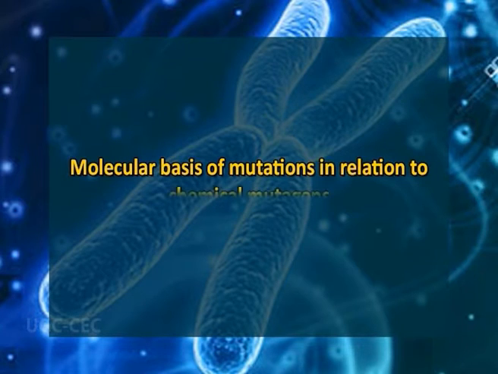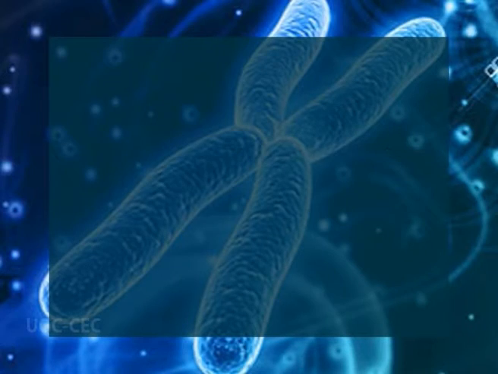Molecular basis of mutation in relation to chemical mutagens. There are three mechanisms by which chemical mutagens act. Chemical mutagens can replace a base in DNA, cause mispairing of bases, or cause total damage of a base.